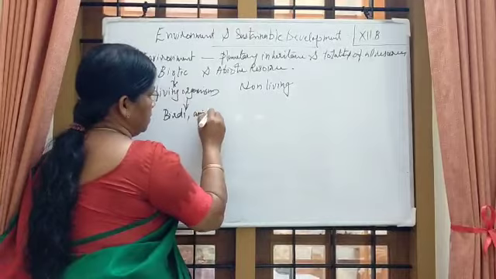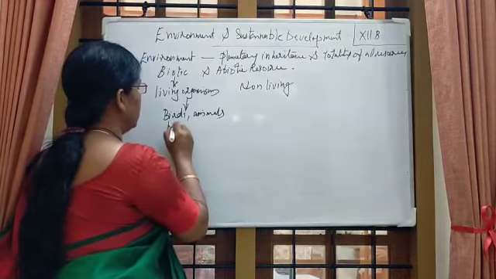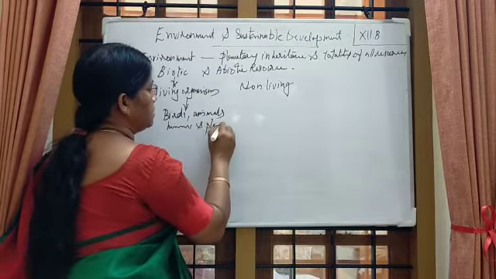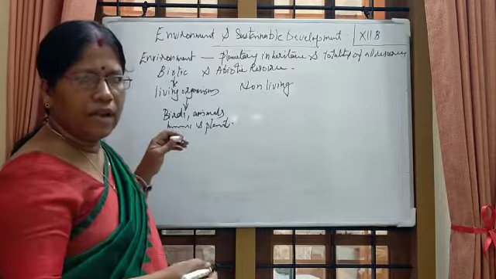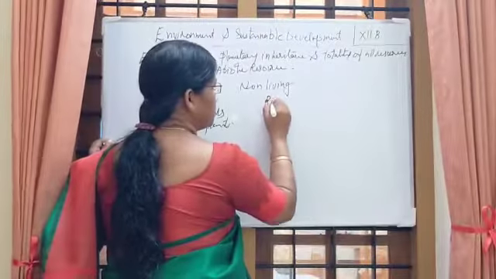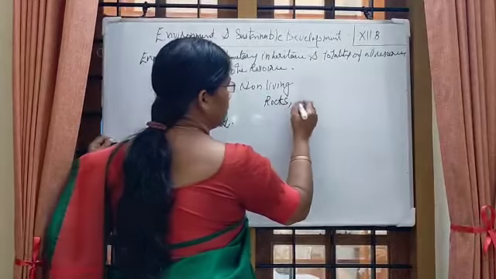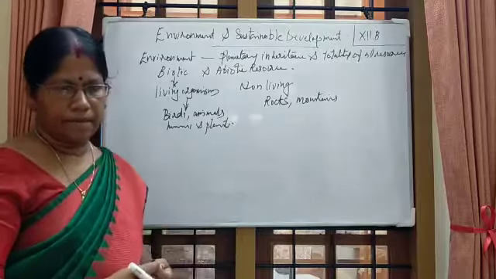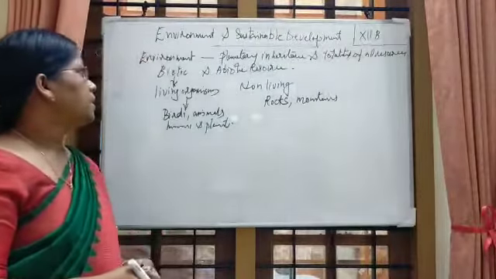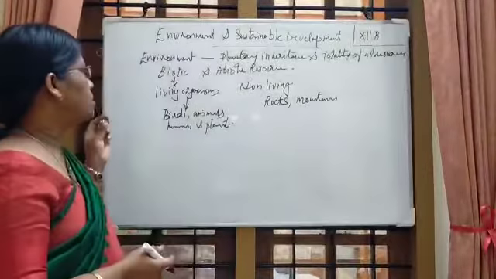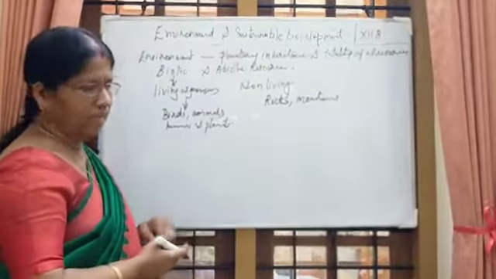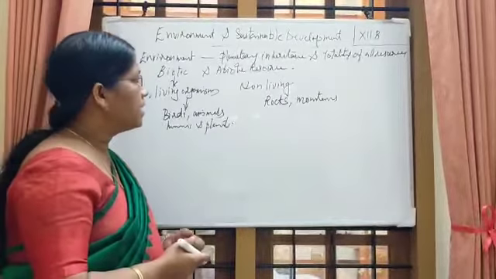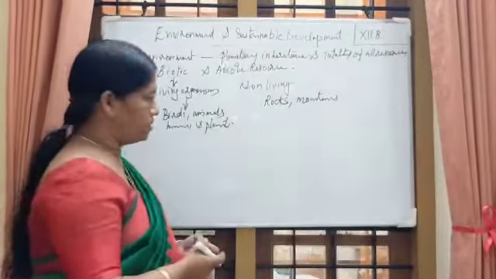And the non-living things include rocks, mountains, hills, etc. Okay, children? So it includes both the living and non-living things. All kinds of living organisms are biotic resources and all kinds of non-living things are abiotic resources.